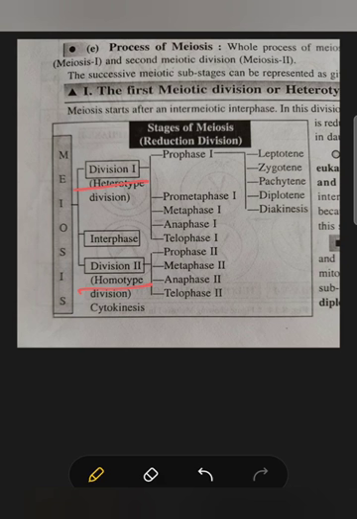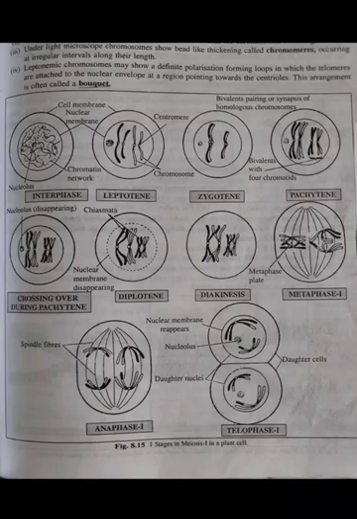Coming back to the first meiotic division, you can see that prophase 1 is further subdivided into 5 subphases, which are leptotene, zygotene, pachytene, diplotene and diakinesis. Today we are going to learn in detail about each of these phases and their subphases. First, obviously, we are going to discuss the first meiotic division and its different stages.